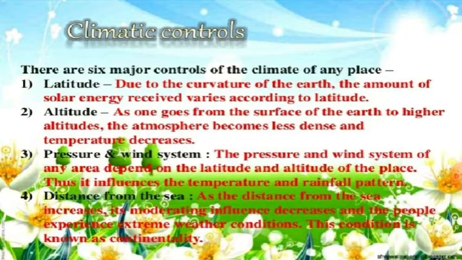Now, the fourth climate control is distance from the sea. As the distance from the sea increases, its moderating influence decreases and people experience extreme weather conditions. This condition is known as continentality.